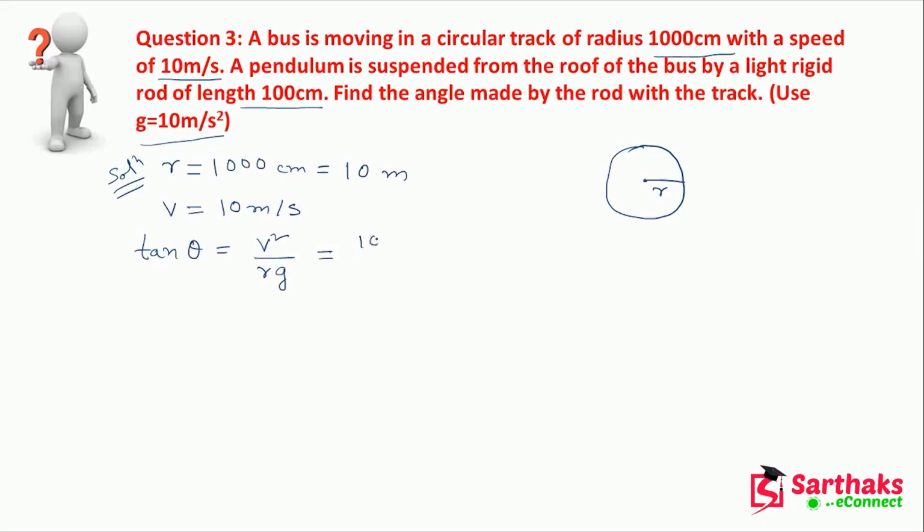That means 10 square divided by r, which is 10 meter, and g is 10. So theta equals tan inverse of 1, that means theta will be 45 degree. Okay, so this one is the answer.